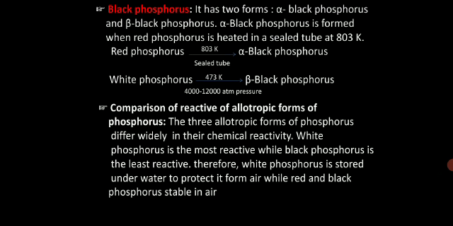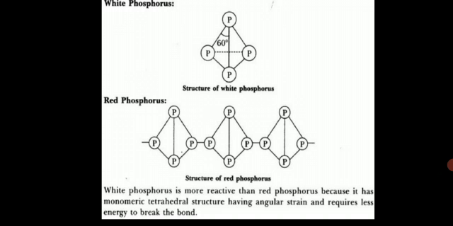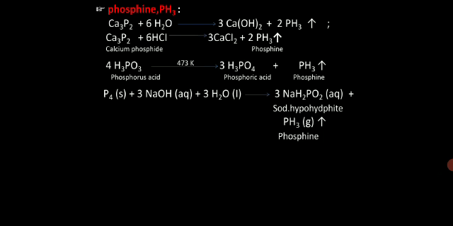Now the three allotropic forms of phosphorus differ widely in their chemical reactivity. White phosphorus is the most reactive, while black phosphorus is the least reactive in nature. Therefore white phosphorus is stored under water to protect it from air, while red and black phosphorus are quite stable in air. This is the structure of white and red phosphorus, which I have already told you about. Then phosphine, as I was saying.